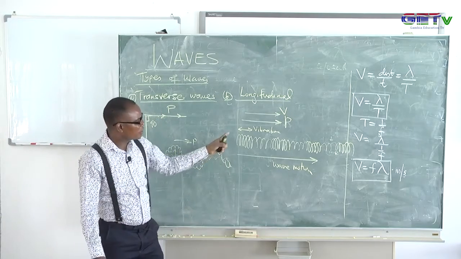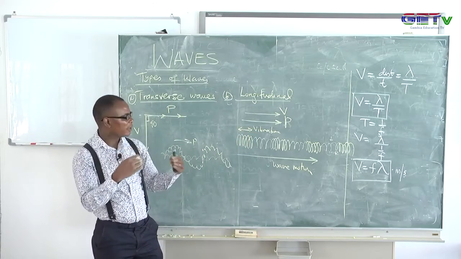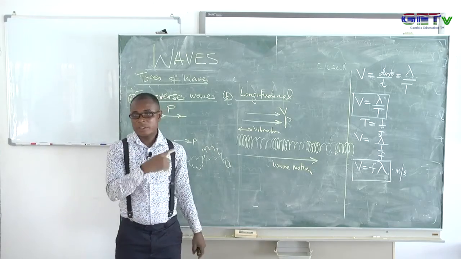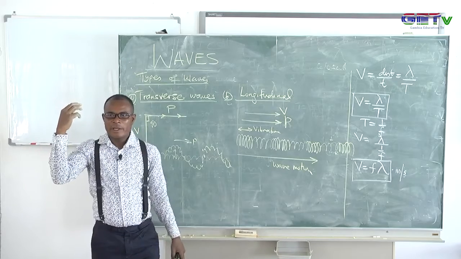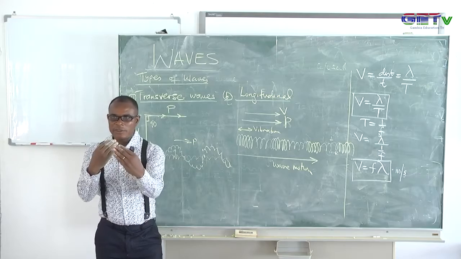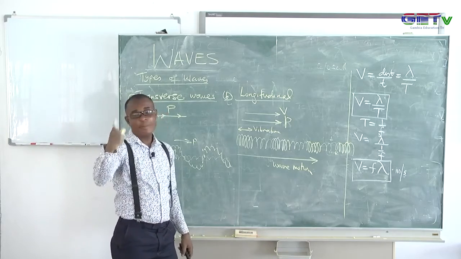Now you can see from that point that the molecules are vibrating in that form, and the wave is generated that way. An example of this type of wave is the sound wave I'm producing right now. The air molecules around my head are going to be vibrating in this direction, and they will send the wave in the same direction, and it goes to your ear, and your ear perceives that as sound.